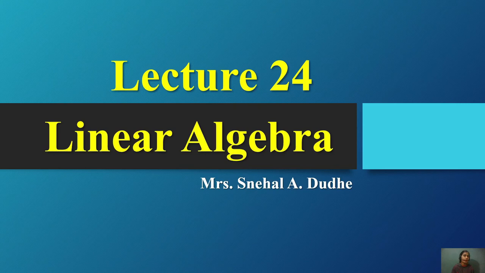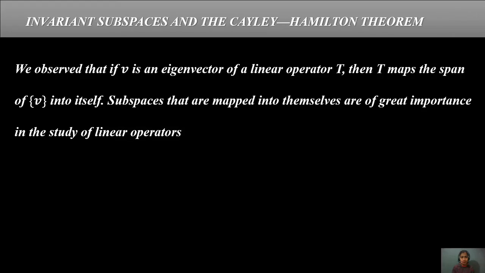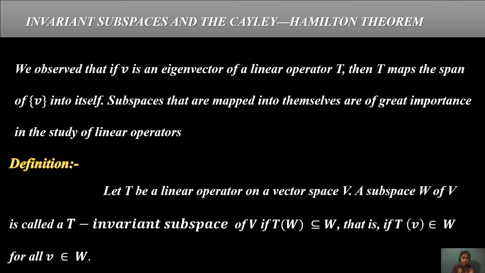Today we are discussing invariant subspaces and the Cayley-Hamilton theorem. In this unit, the Cayley-Hamilton theorem is the most important part. Let us get started with invariant subspaces and the Cayley-Hamilton theorem. We observe that if v is an eigenvector of a linear operator T, as discussed in a previous lecture on linear operators, then T maps the span of v into itself.